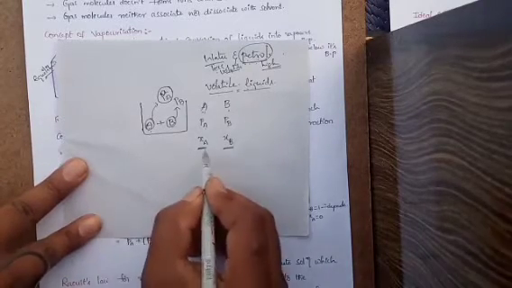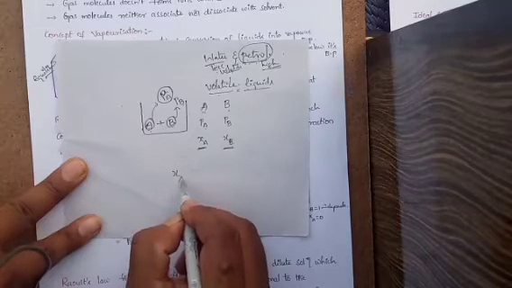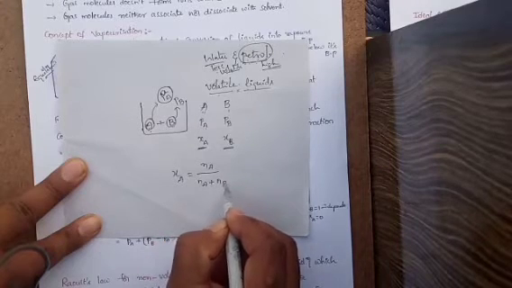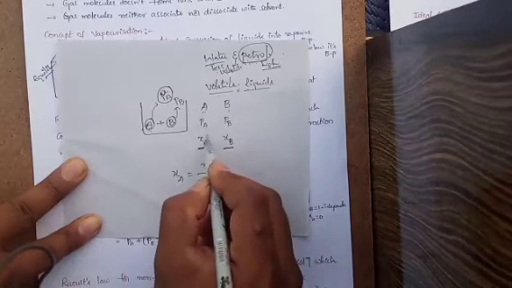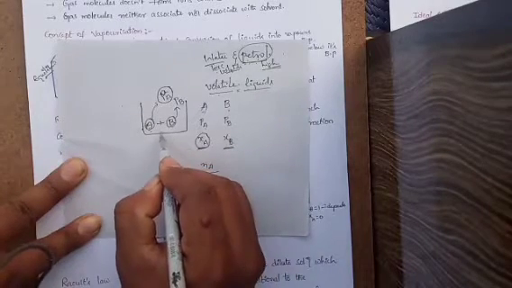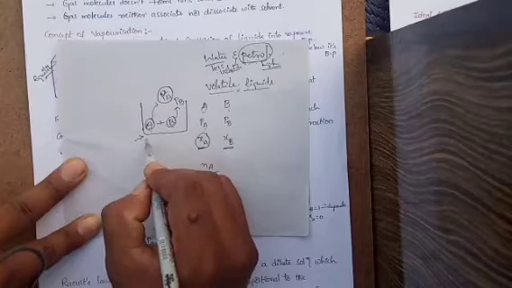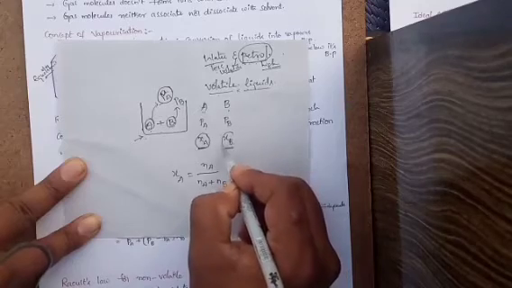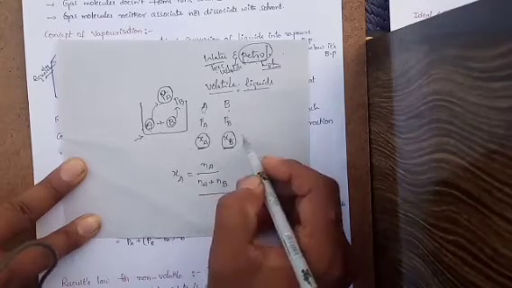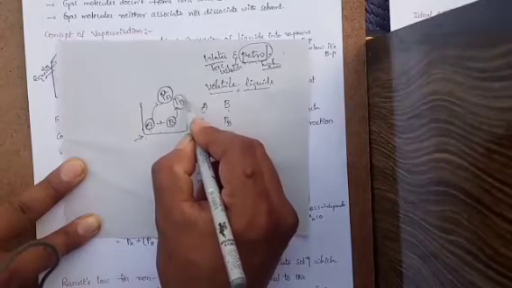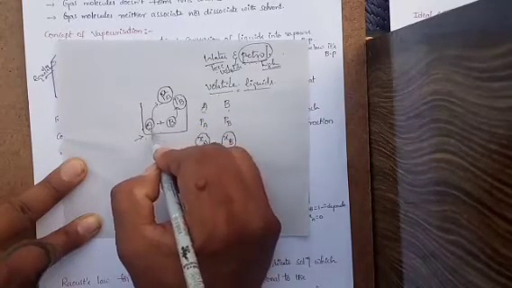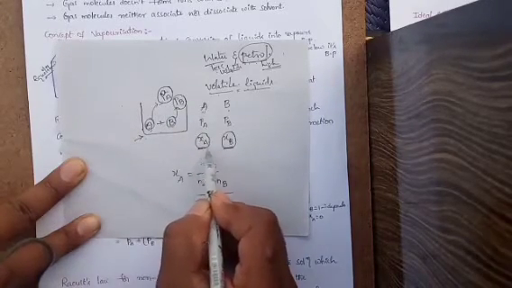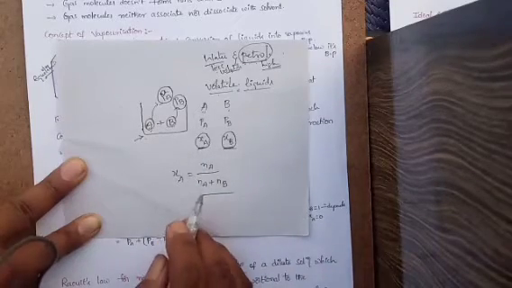For example, the mole fraction of component A is the number of moles of component A divided by the number of moles of component A plus the number of moles of component B. If component A in the solution is more, then the pressure exerted by component A is more. If component B in the solution is more, then the pressure exerted by component B is more than component A. Means the pressure exerted by each component is directly proportional to its mole fraction.